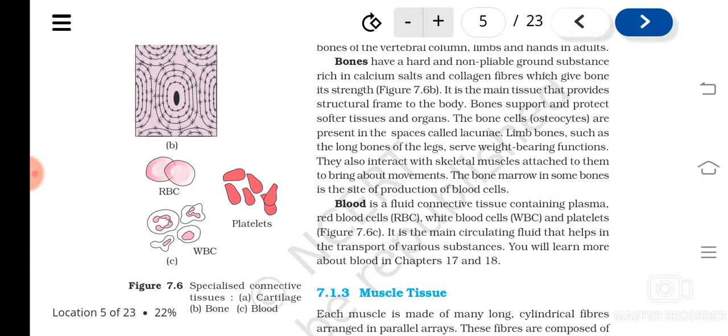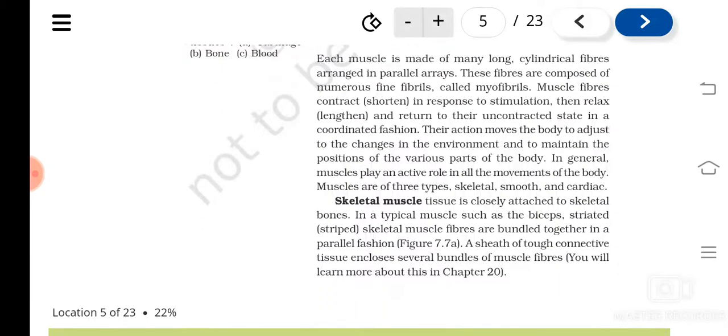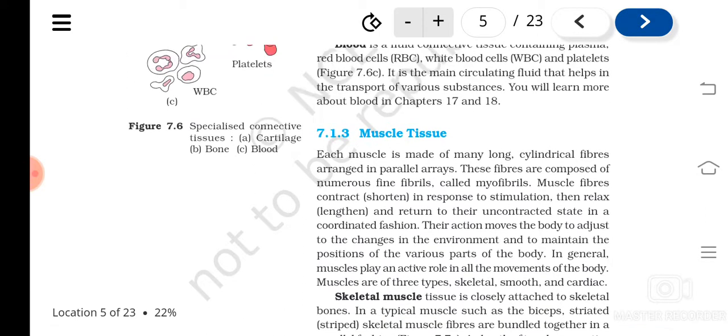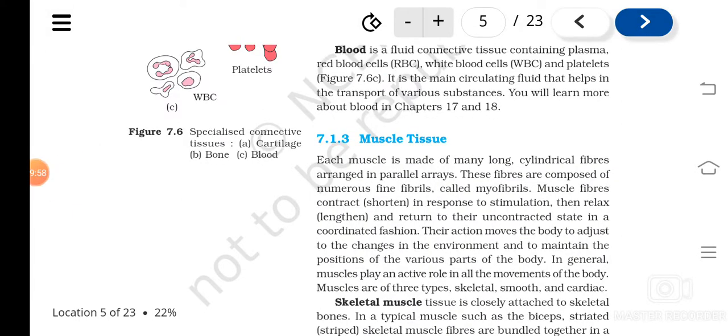Then next is the muscle tissue. We have discussed epithelial tissues, and we have also studied connective tissues. Next is the muscle tissue. Muscle is made up of cylindrical fibers which are arranged parallelly.